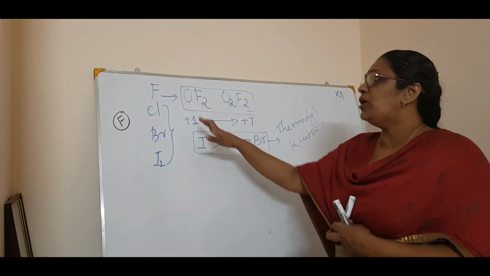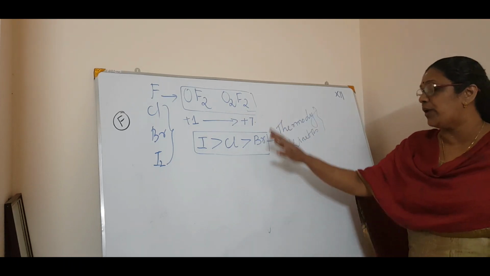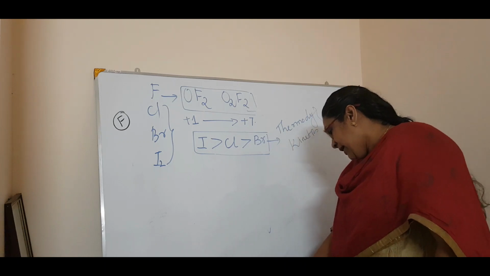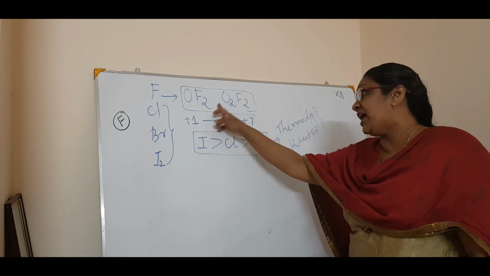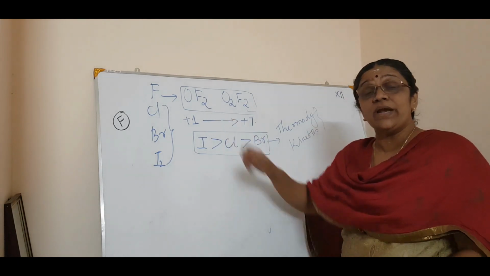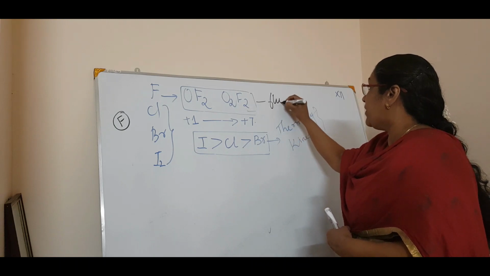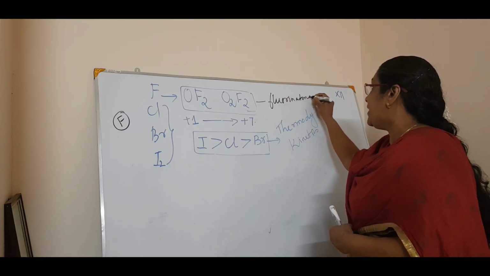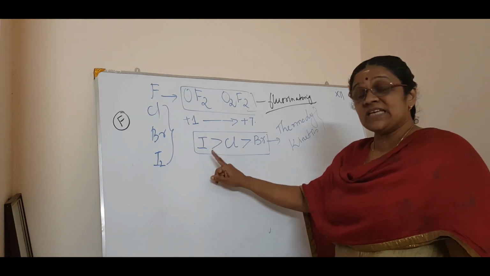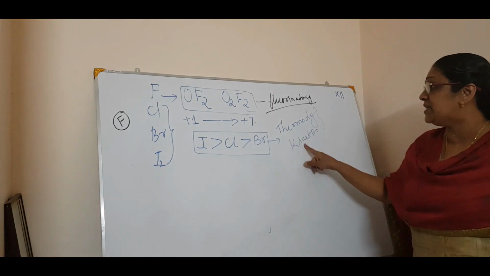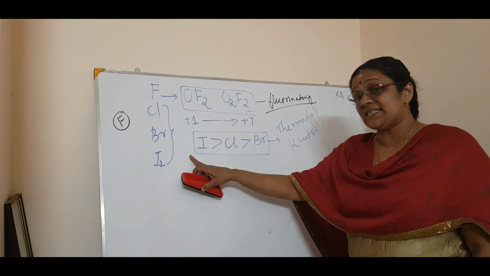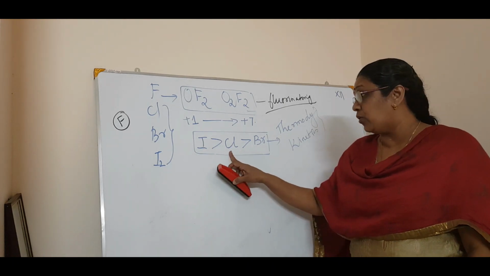Now fluorine only forms two types of oxides, OF2 and O2F2, isn't it? This is because of the high electronegativity of fluorine and oxygen. These two are very good fluorinating agents, which I told you. They can liberate fluorine, that is, they are fluorinating agents. Whereas for chlorine, bromine, iodine, considering the stability of oxides both thermodynamically as well as kinetically, the order decreases as iodine, then chlorine and bromine.